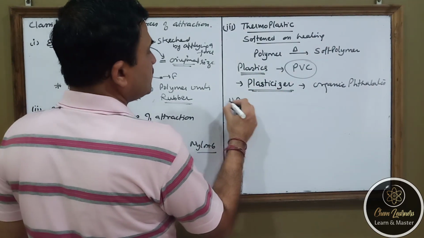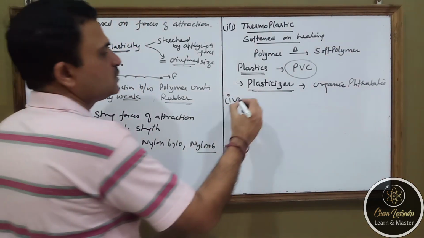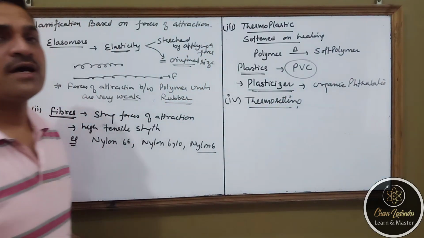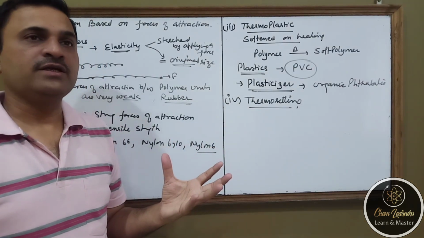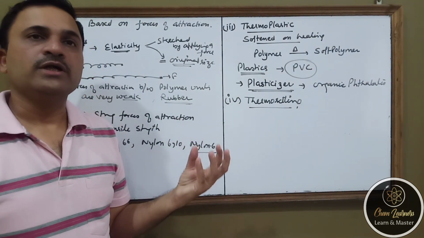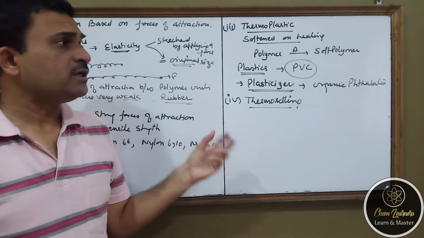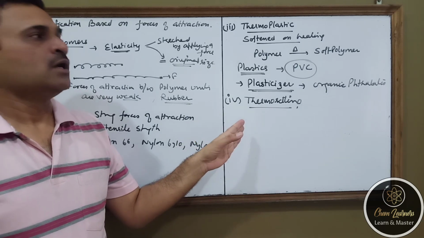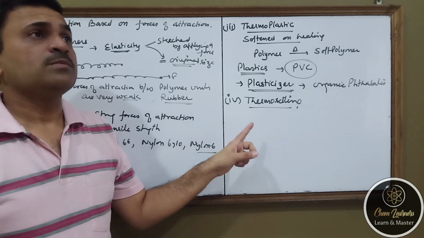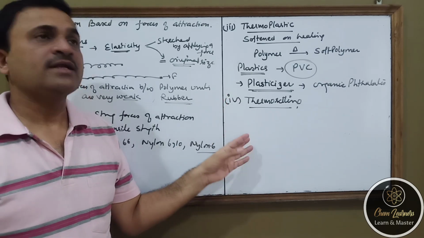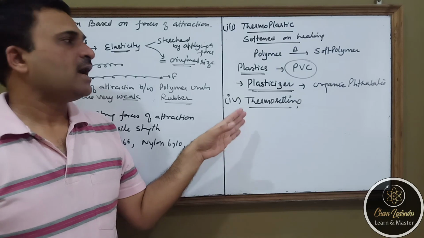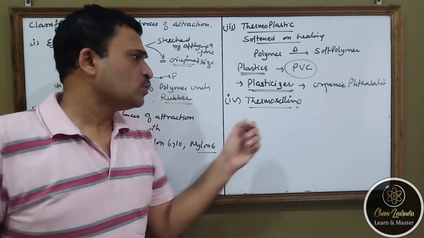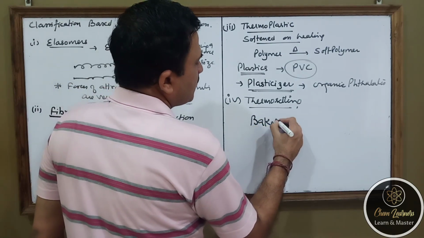Now the fourth category in this type of classification is thermosetting polymers. These are a special class of polymers which, when heated, get softened and can be molded into a shape, and ultimately get into that shape permanently. That means once they are converted into a particular thing after heating, they cannot be melted again. They set permanently, because on heating they develop cross links between them. The most common example in this category is bakelite.